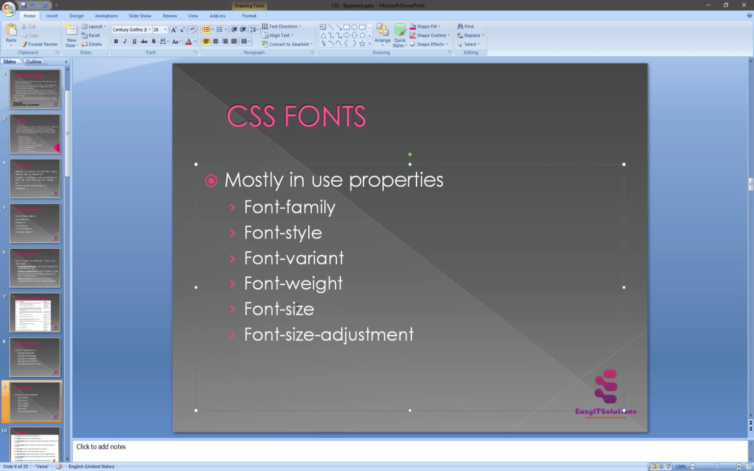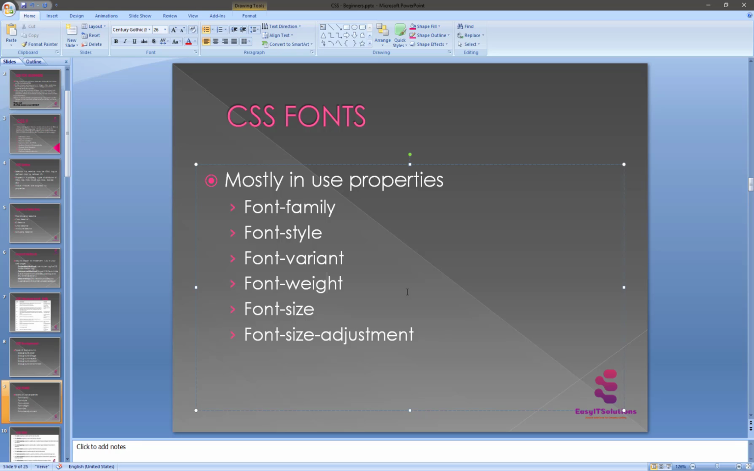So what's the font size adjustment? We will see an example of how to set the font size adjustment of an element. This property enables you to adjust the extra height to make the font more legible. So the possible value could be any number.